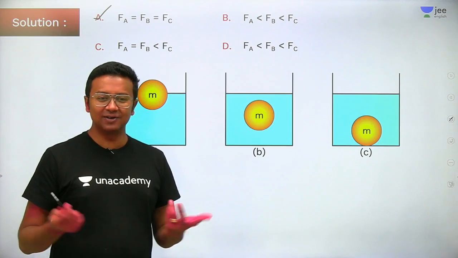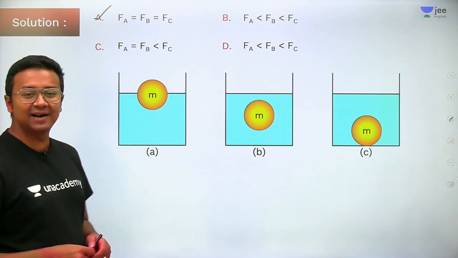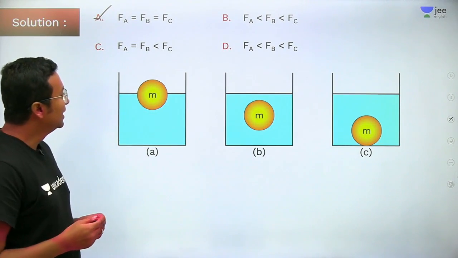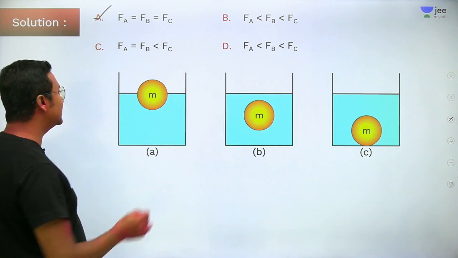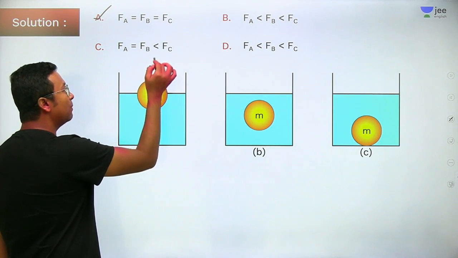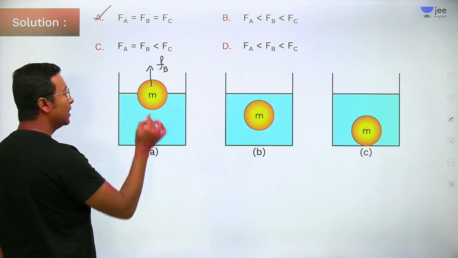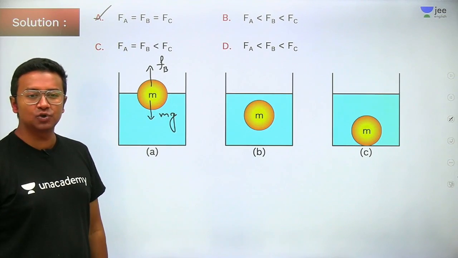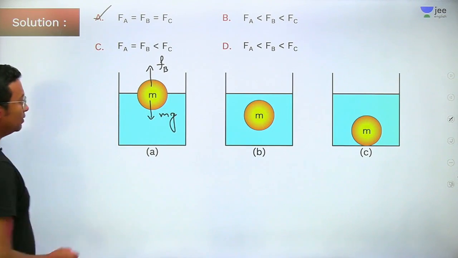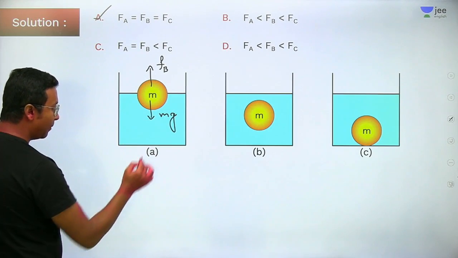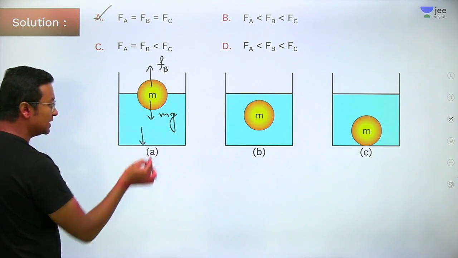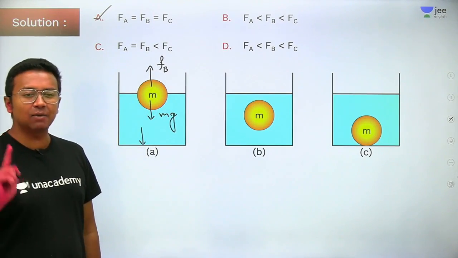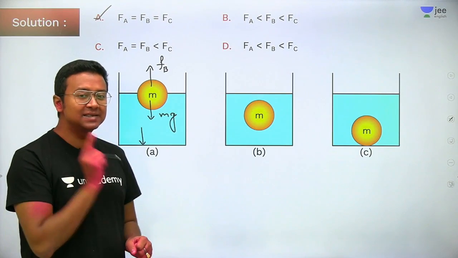If it is a fluke, well, God help you, but let me try to explain it to you. How is the working out here? Now in the first case, this will experience a buoyant force in the upward direction. We'll call it FB, and it will be experiencing the gravitational force that will be equal to mg. There have been some similar questions in your JEE Mains in the past from a similar concept.